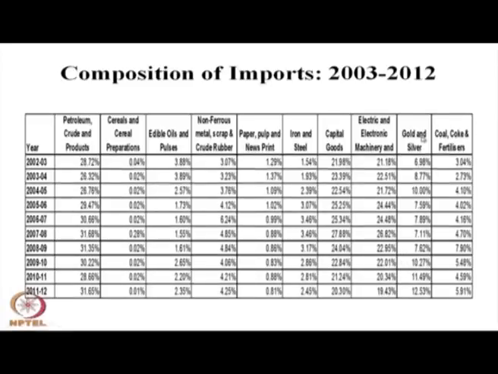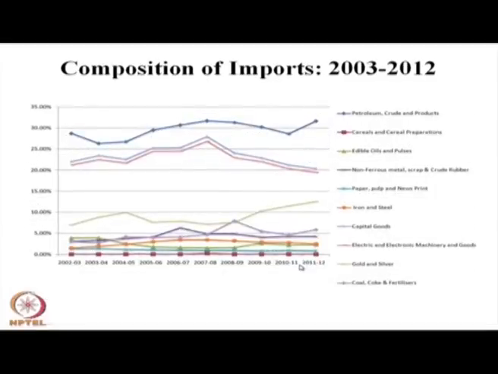After that come gold and silver, which are nearly 12% of our import basket. So the composition over the last 10 years has changed significantly.